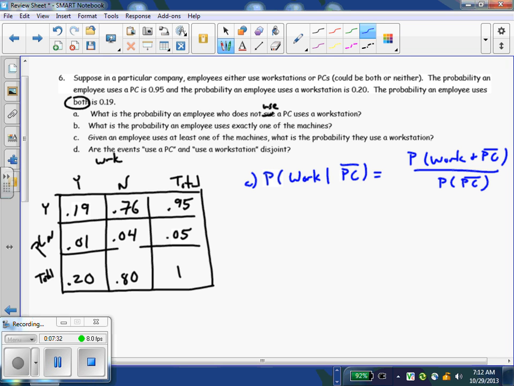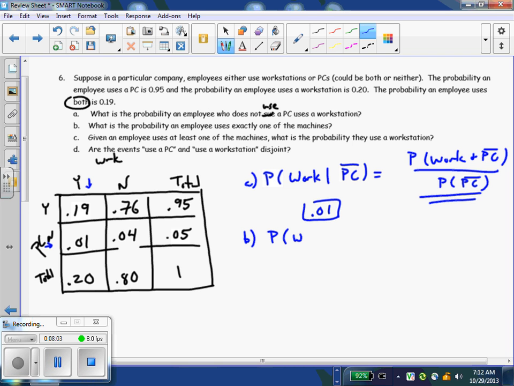Or even if you just go straight to the table, if they don't use a PC, that they use a workstation, sometimes using the table is even quicker. Don't use a PC, that'd be no for a PC, yes to a workstation, and that would be 0.01. Even if you worked out the conditional probability over here, you should get 0.01. Part B, what's the probability that they use exactly one?